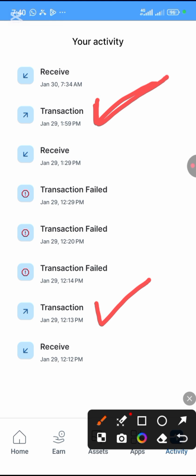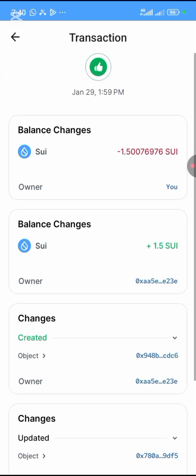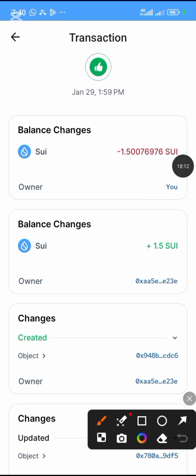After I'm done with this one, I'll come back and open the second transaction so that I will receive all my money. Though I have already received it, I'm just teaching you the step-by-step guide on how you're going to receive yours. So you click on the transaction on the first one. As you can see, I deposited 1.5 SU.